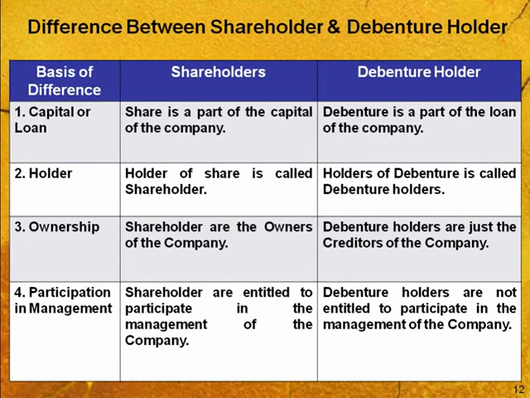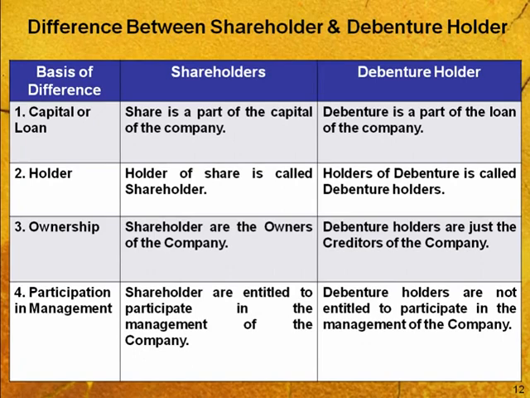And fourth is participation. Shareholders are entitled to participate in the management and day-to-day activities, but debenture holders do not get any right to participate in the company, because they are debt capital, but shareholders are actually the owners. These are the four differences. The crux is only shares are capital, debentures are debt capital. Shares are actually the owners of the company, and debentures are the creditors of the company.